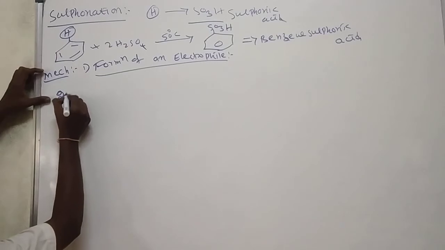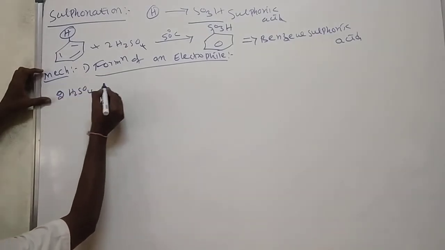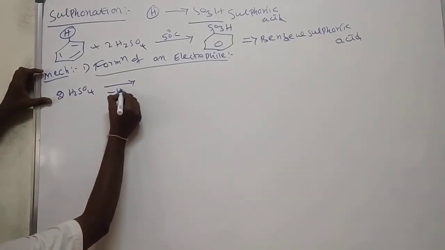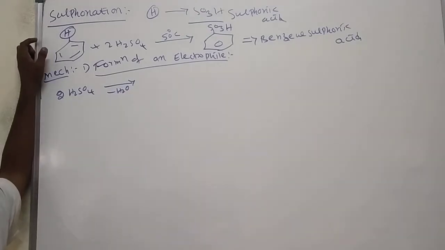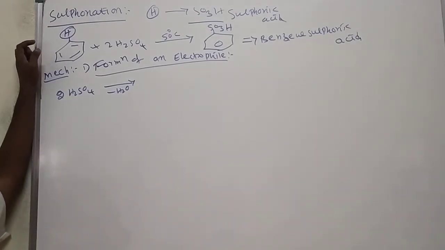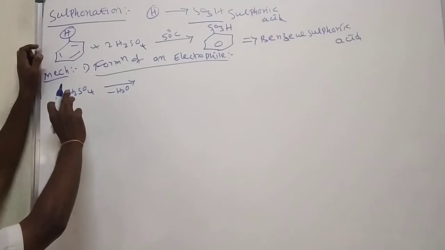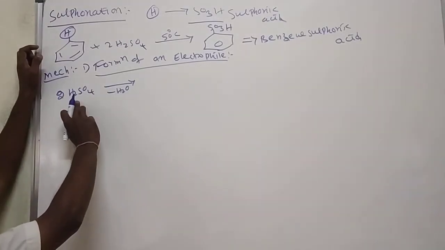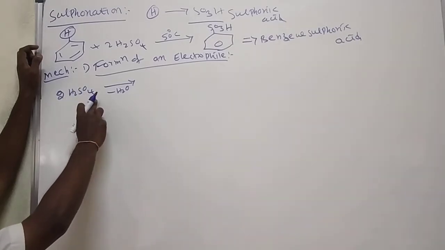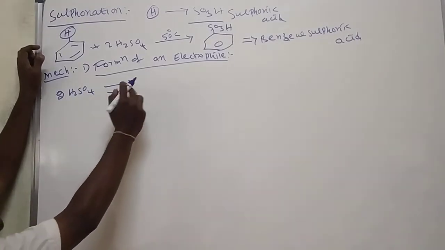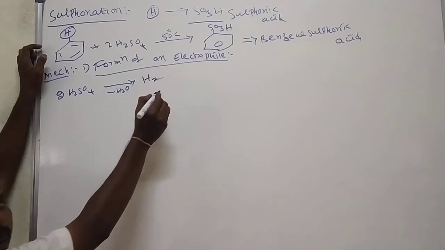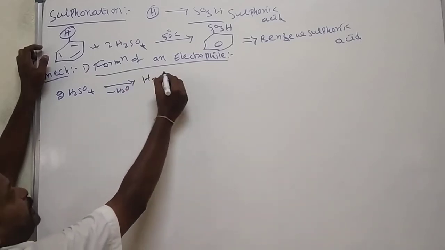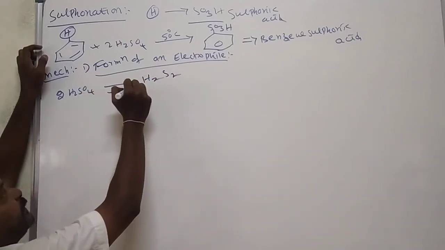Okay, 2 moles of sulfuric acid react with each other and lose water. What will we get here? 2 moles of H2 means H4, S2. Remove water means H2 and S2, 1 oxygen removed.